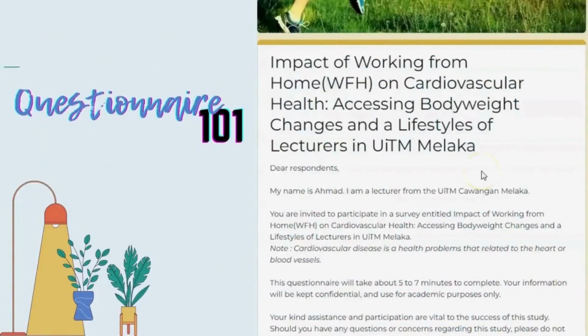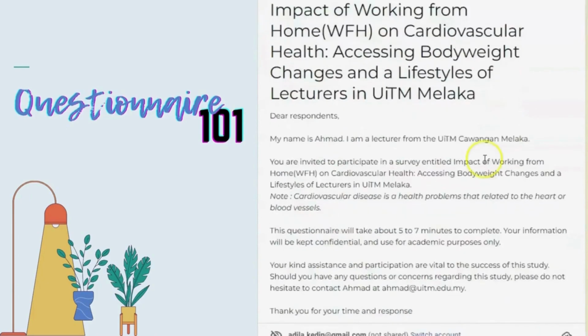As you can see on the screen here is an example of a questionnaire that has been designed in order to achieve the research goal and research objectives. When writing a questionnaire, make sure you start your questionnaire with an introduction and also the research title. This is to make sure that our respondent is aware of the situation. So by looking at this questionnaire, you can see that we start with the title, and then the next part is the introduction.